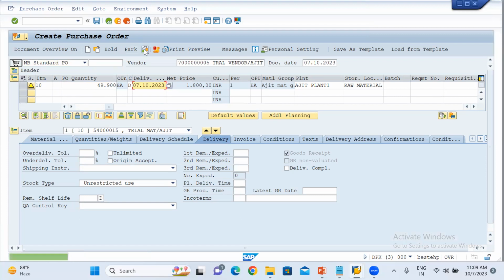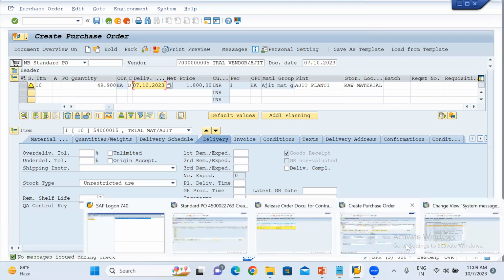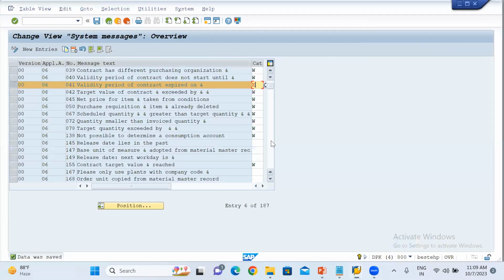Click check. Okay, no message issued. There is some problem, I think. So let me check again. Go to the purchase requisition. Valid period for the contract exceed on. Okay, valid period exceed. Okay, my mistake. Target value of the contract exceed net price. Valid period for the contract exists.